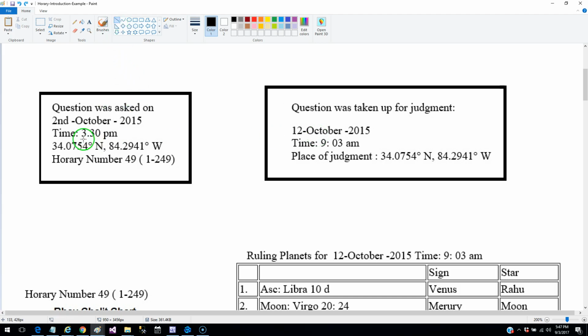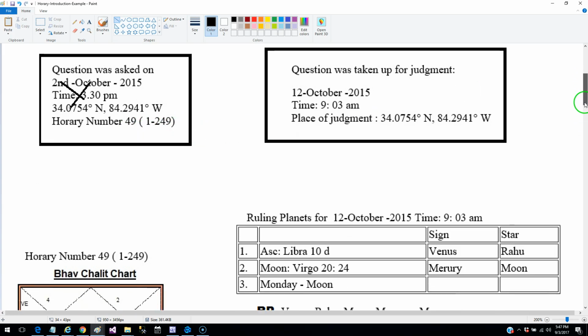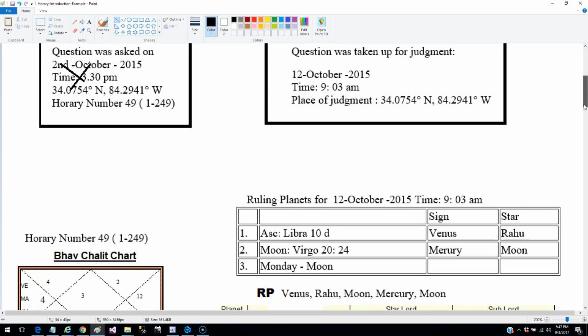So we are not concerned about this date and time. We are only concerned about this date, this time, and this place of judgment. And the number she gave me was 49 out of 1 to 249. So the first thing is to create a horoscope, a query chart based on this number.